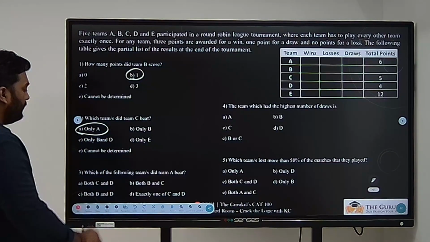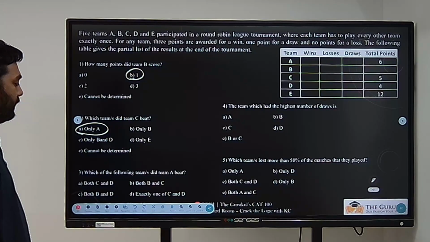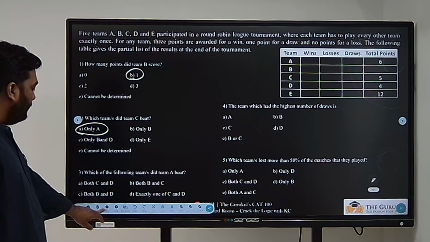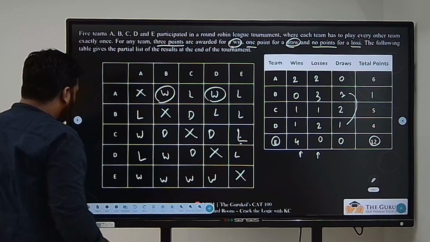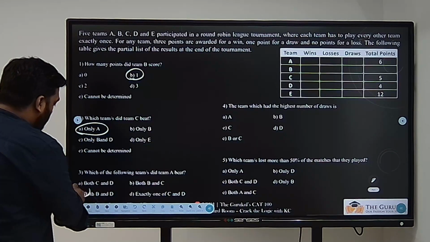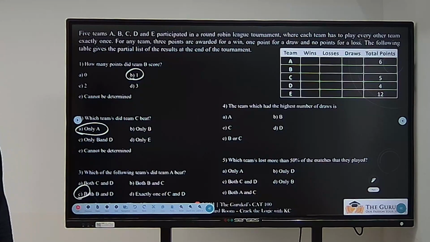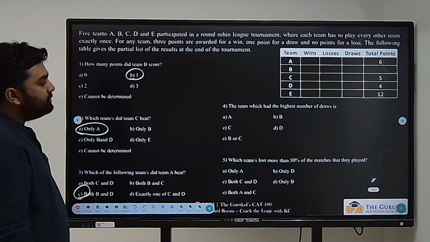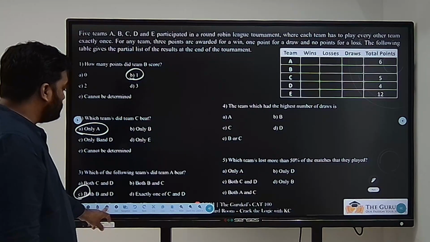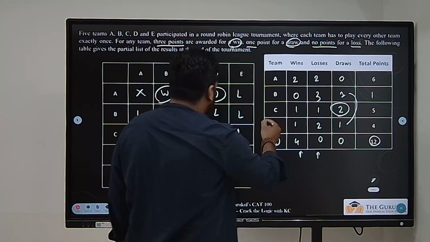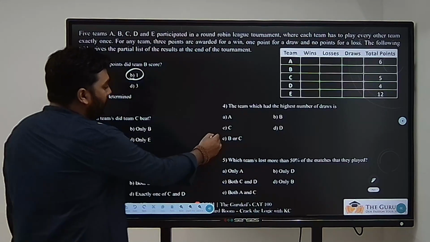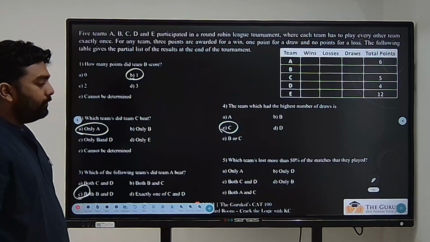So only Team A. Which of the following teams or team did A beat? A won against B and D. So A beat B and D both. Next, which teams had the highest number of draws? Highest number of draws is for team C. So team C is having the highest number of draws.